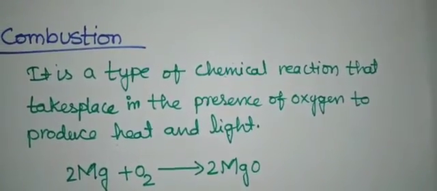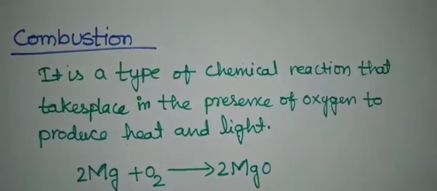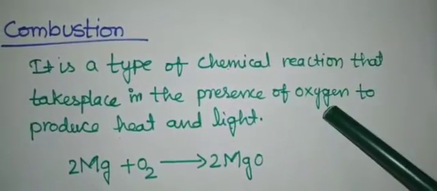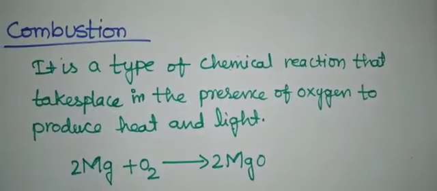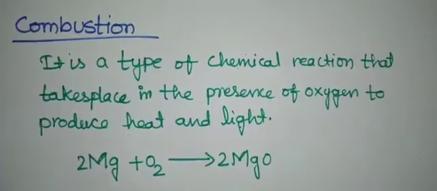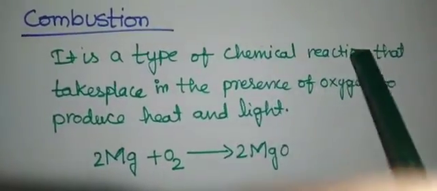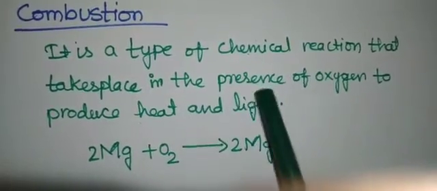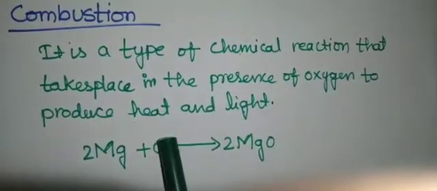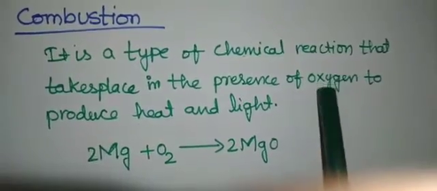As long as the oxygen supply is available, or as long as oxygen is available for the combustion, till then the flame will be present. And if the oxygen amount is decreasing, the flame will also be turned off. Okay, turn off ಆಗತ್ತೆ. So like that, it is a type of chemical reaction that takes place in the presence of oxygen to produce heat and light. Heat ಮತ್ತೆ light ನ produce ಆಗಬೇಕಾದ್ರೆ chemical reaction ಅಲ್ಲಿ, so where oxygen is very essential.